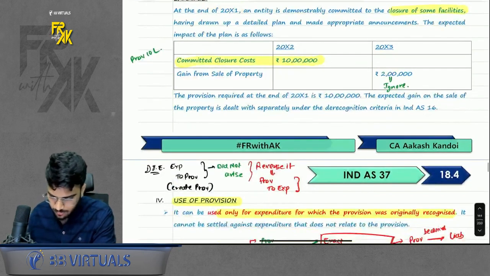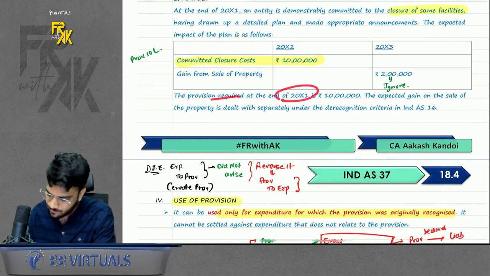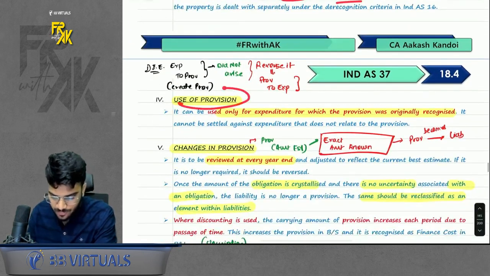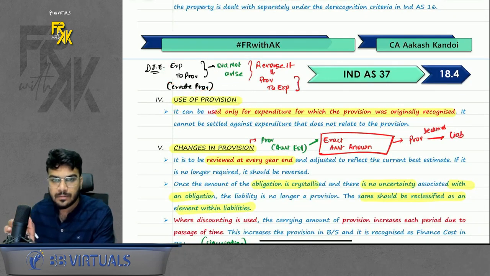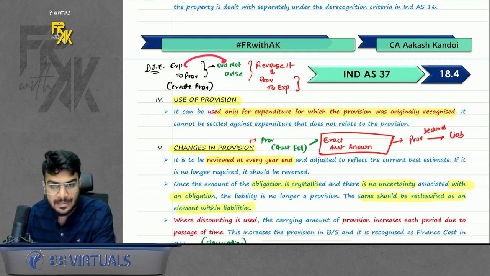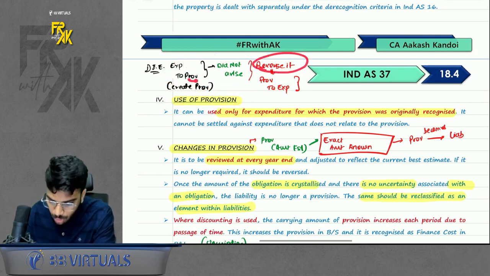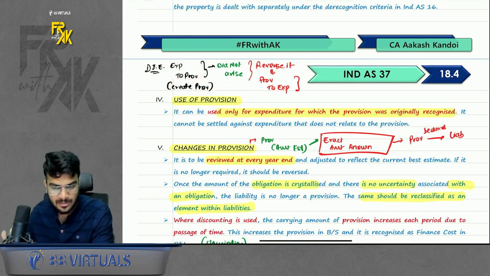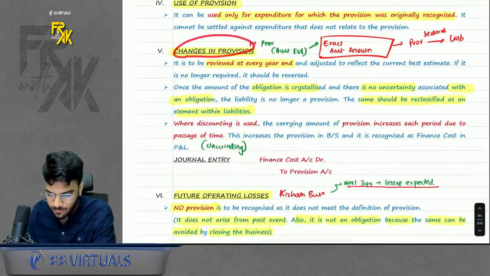Okay. Next is provision required at the end of 10 lakhs. It is fine. Okay. Then use of provision. Provision you will create by passing the entry expense to provision. If this expense did not arise, you will reverse it. You cannot use this provision against any other expense. Do remember that.